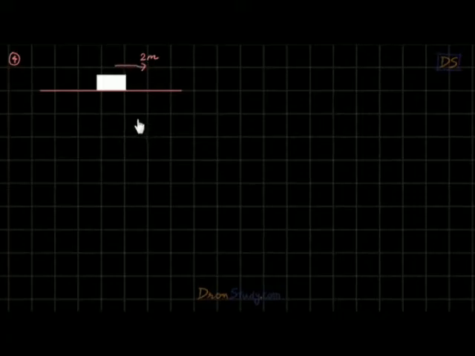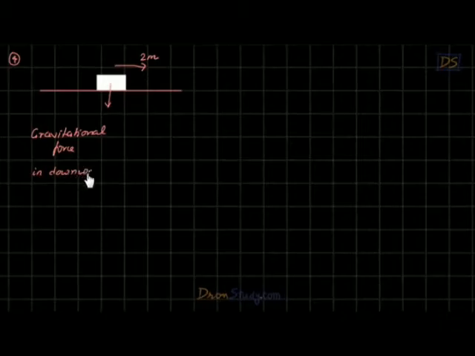Now you can understand that a gravitational force will act on this block in downward direction, students. We have studied about this force in previous chapters. I'm sure you must be able to recall it.